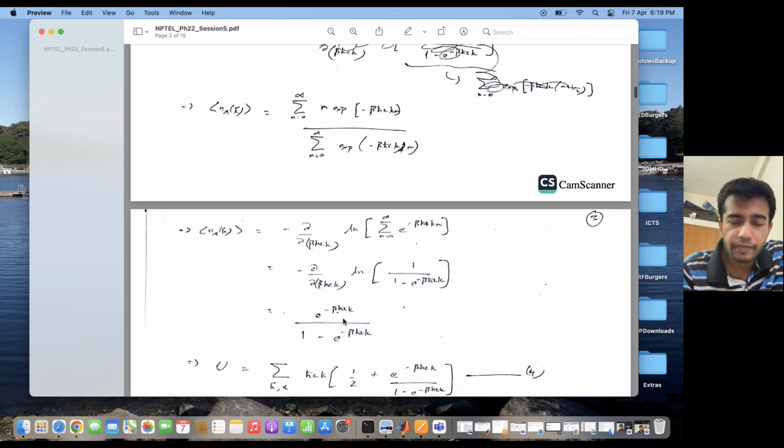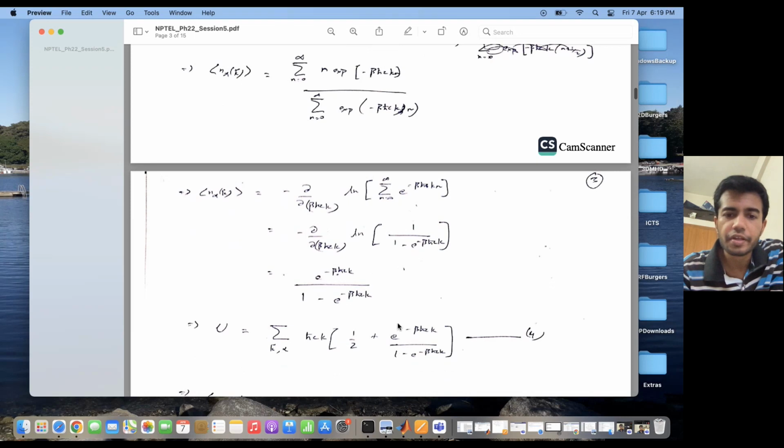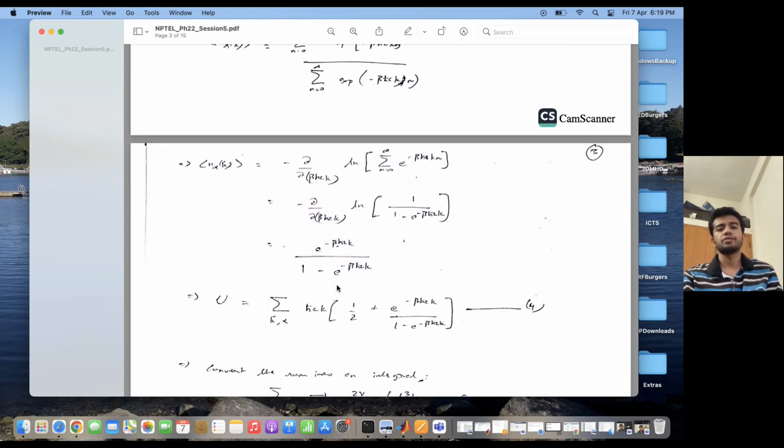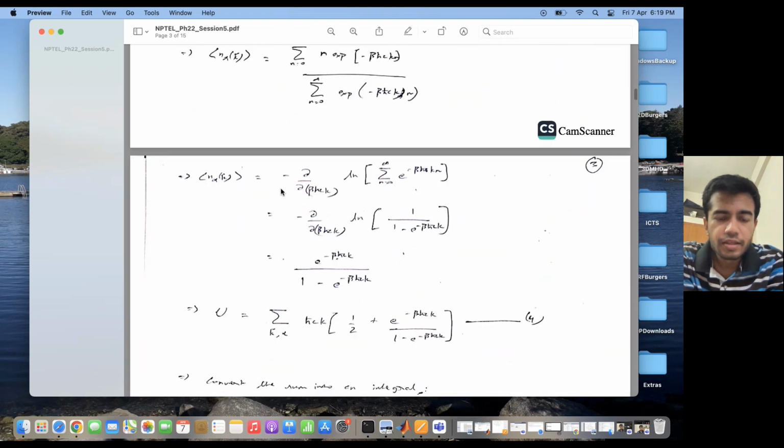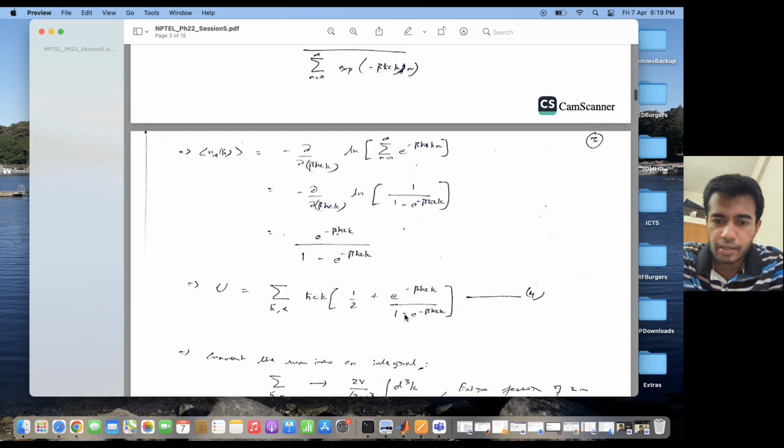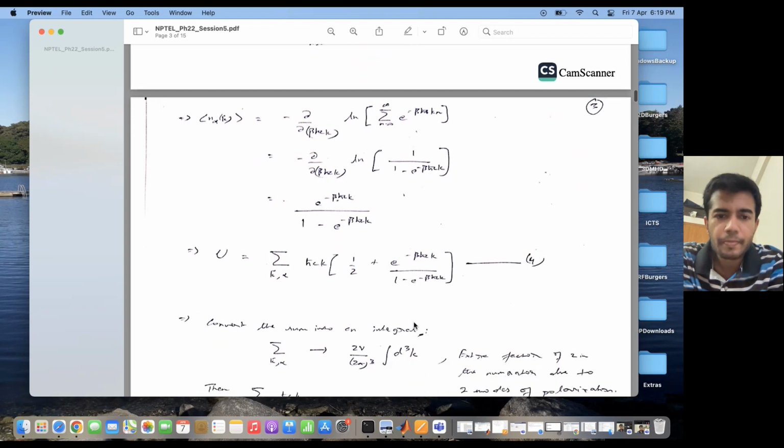Then I take the derivative, and the occupation number expectation turns out to be e to the power minus beta h cross ck divided by 1 minus e to the power minus beta h cross ck. So I plug this into the expression of U which I had over here. Then U turns out to be the summation over k, α of h cross ck times half plus e to the power minus beta h cross ck by 1 minus e to the power minus beta h cross ck.